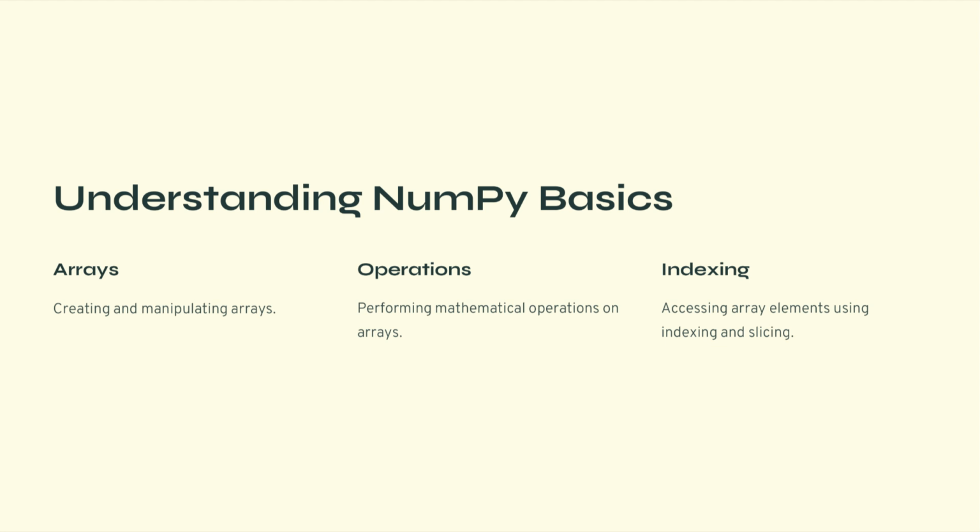NumPy also supports multi-dimensional arrays, which are essential for representing machine learning datasets. For example, a dataset containing 1000 observations and 10 features can be represented as a 1000 by 10 matrix. This matrix representation allows machine learning algorithms to process large datasets efficiently. Because of its speed and efficiency, NumPy is often considered the core numerical engine behind most Python machine learning libraries.